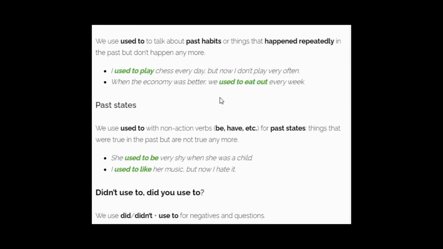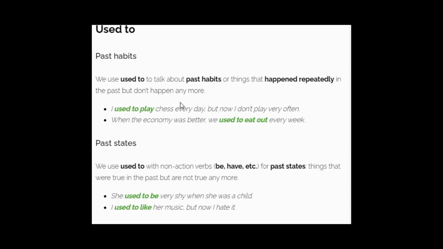It means we use "used to" to talk about some routines that we did in the past, and we stopped doing the same thing now. At the present moment we don't do the same habits or actions that we used to do in the past. That time we use this word "used to" to describe some actions or events that we did in the past, and no longer do.